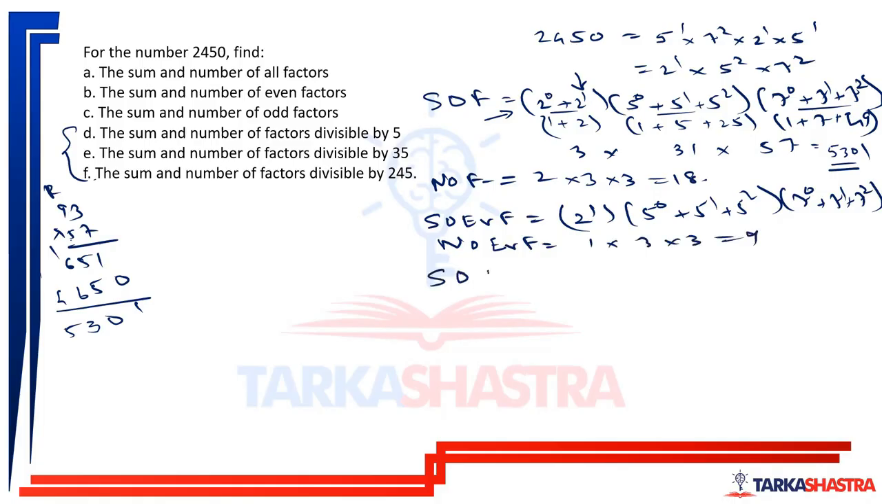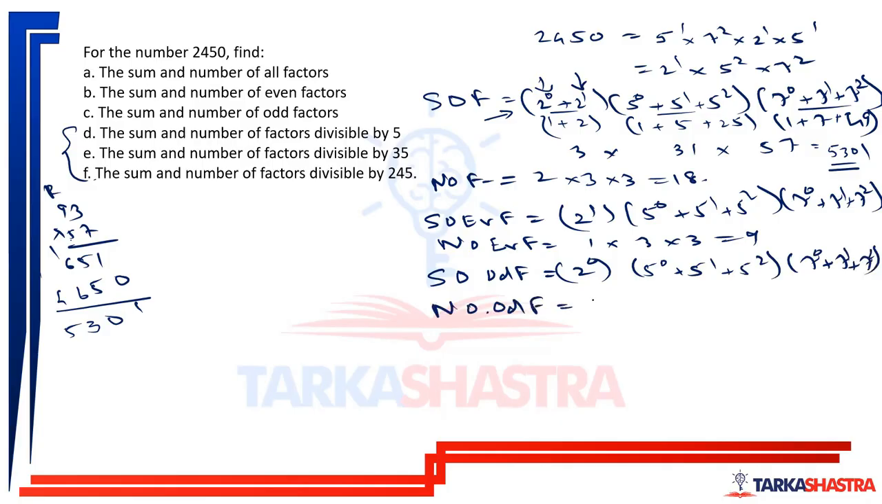Then the sum of odd factors will be 2 raised to 0. This is the only odd term over here. 2 raised to 0 into (5 raised to 0 plus 5 raised to 1 plus 5 raised to 2) into (7 raised to 0 plus 7 raised to 1 plus 7 raised to 2), as it is. Number of odd factors will be 1 into 3 into 3, that is 9.